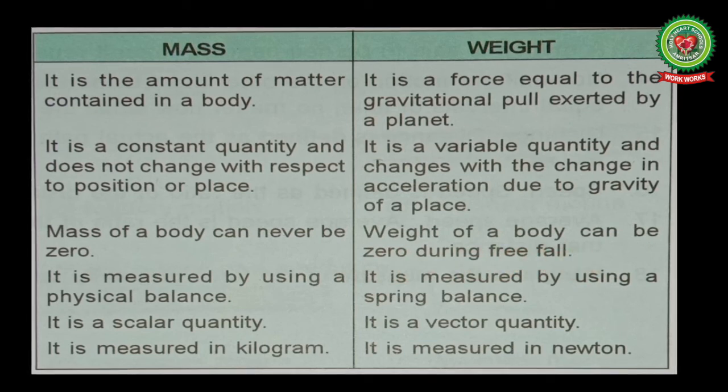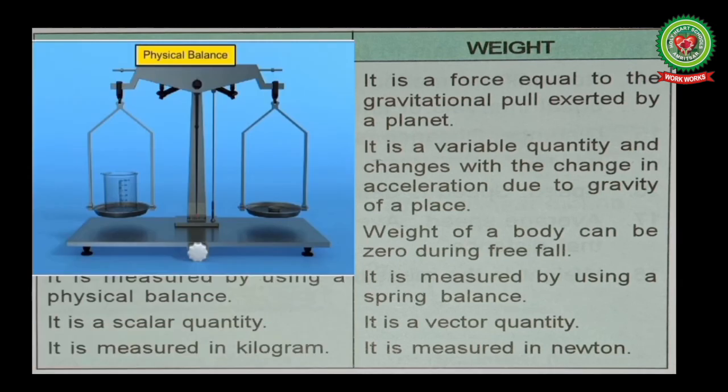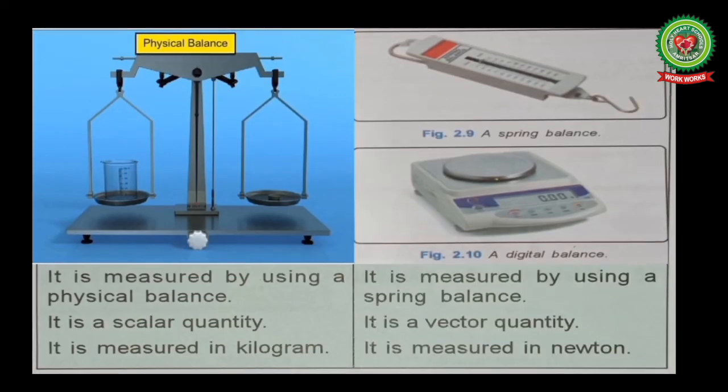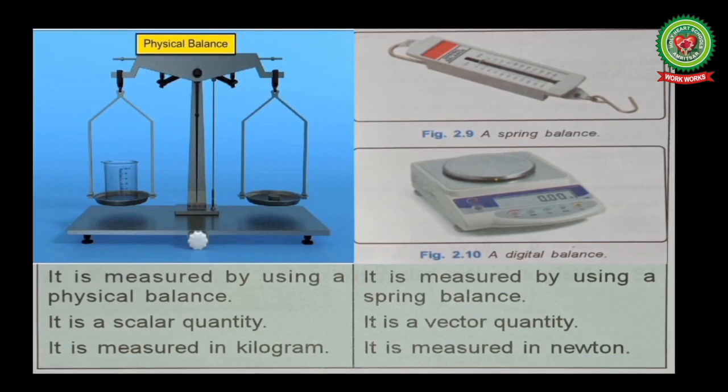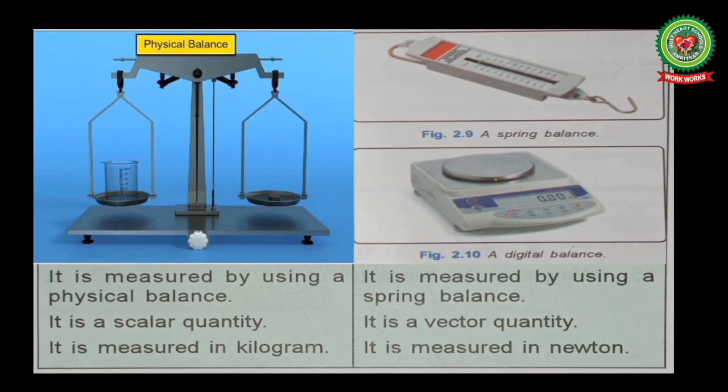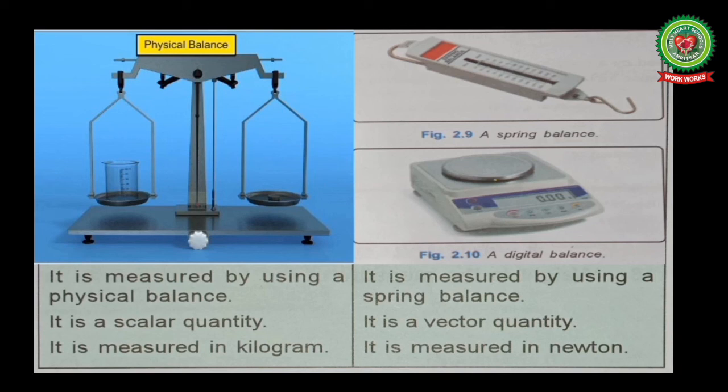Mass of a body can never be zero, but weight of a body can be zero during free fall. When a body is falling freely, then its weight is considered as zero. Mass is measured by using a physical balance, whereas weight is measured by using a spring balance or a digital balance. Students, mass is a scalar quantity. As we have discussed, scalar quantities are those quantities that have only magnitude. So, mass has only magnitude but no direction. Whereas weight is a vector quantity, meaning it has magnitude as well as direction. Students, as we know that weight is a kind of force and force acts in a particular direction, weight acts in the downward direction. So, it is a vector quantity.